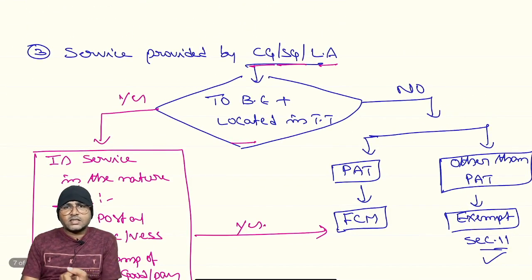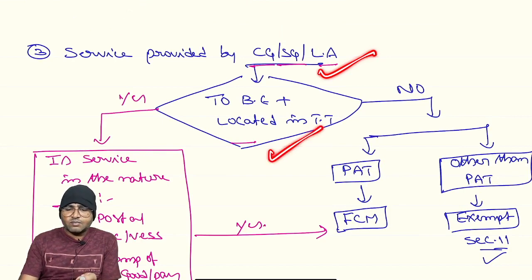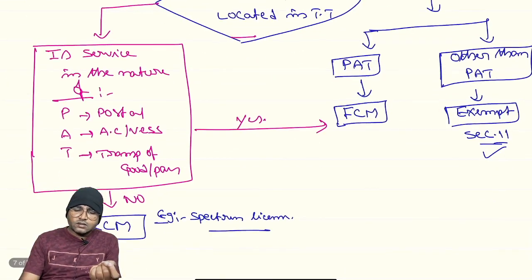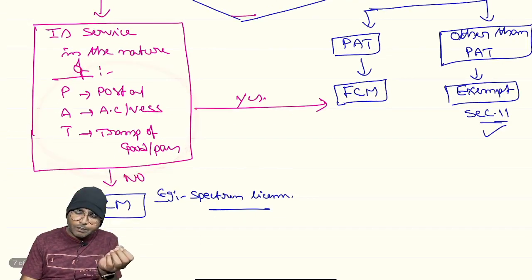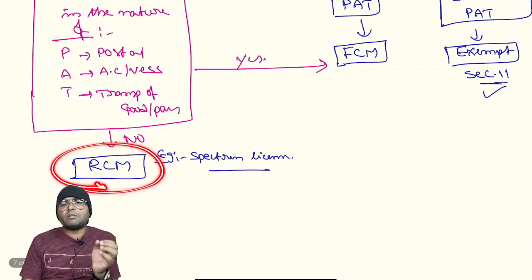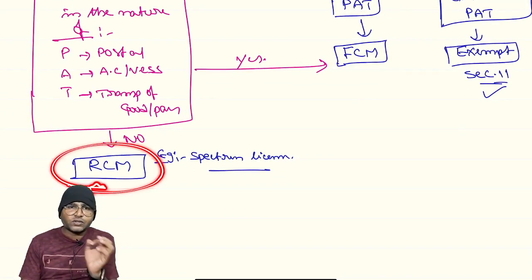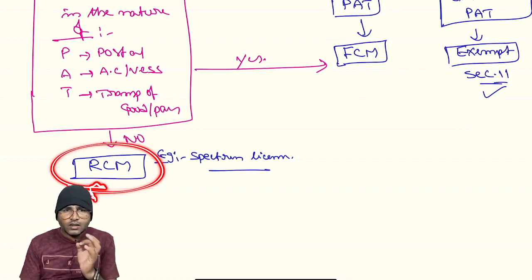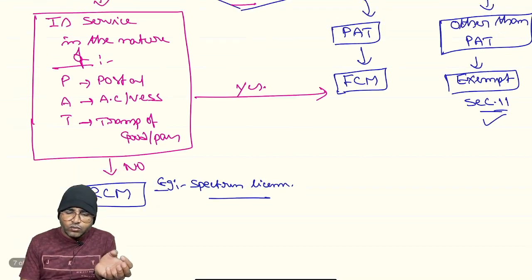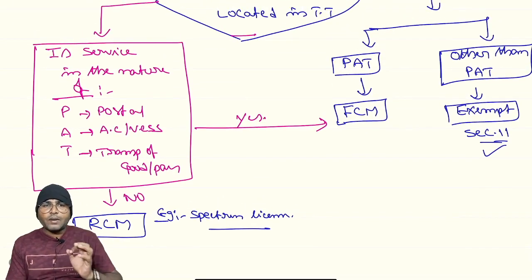Service provided by CG, SG or local authority, is it? And recipient is a business entity located in taxable territory, yes. And those services are not covered in these three. Spectrum services, spectrum license, not covered in PAT. Then what will happen? Reverse charge mechanism, recipient, business entity is liable for payment of GST. Are you clear up to this part? Any doubt? Now the new amendment is, apart from the postal,